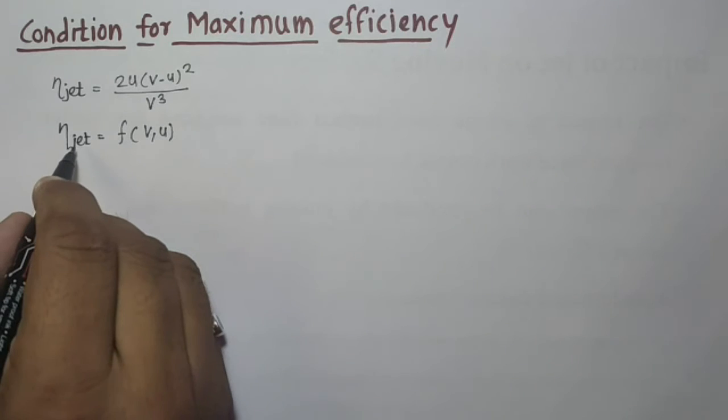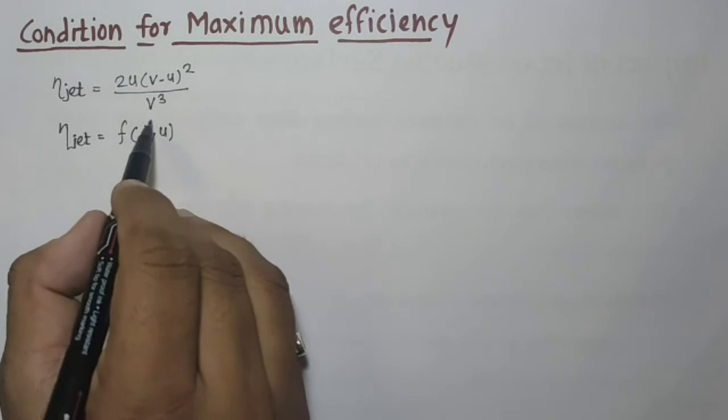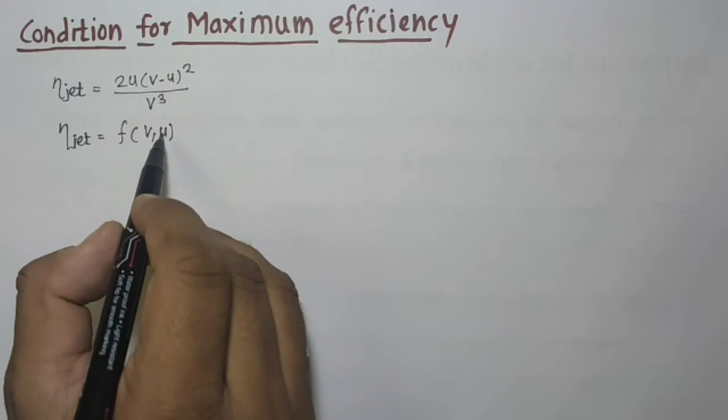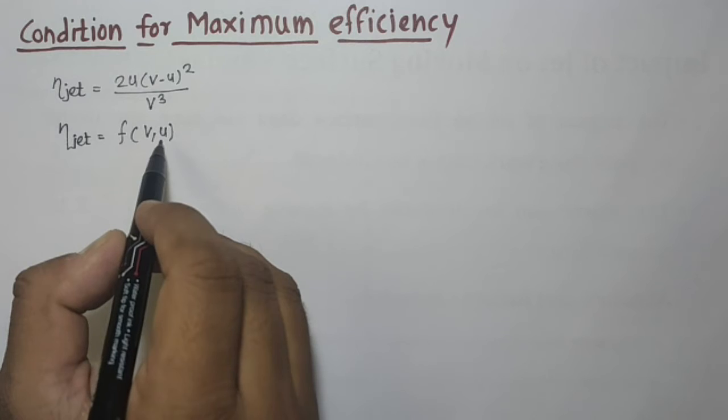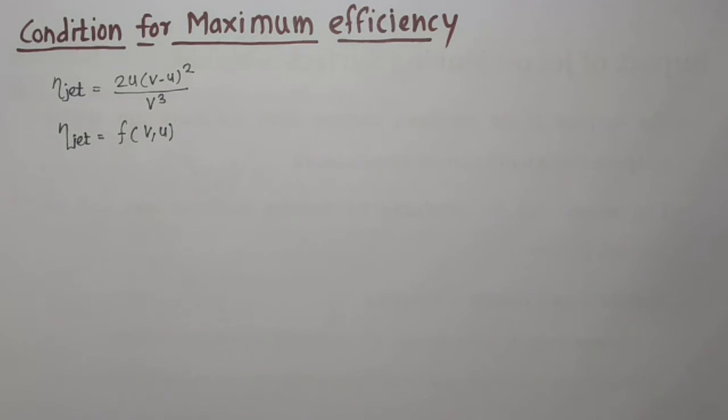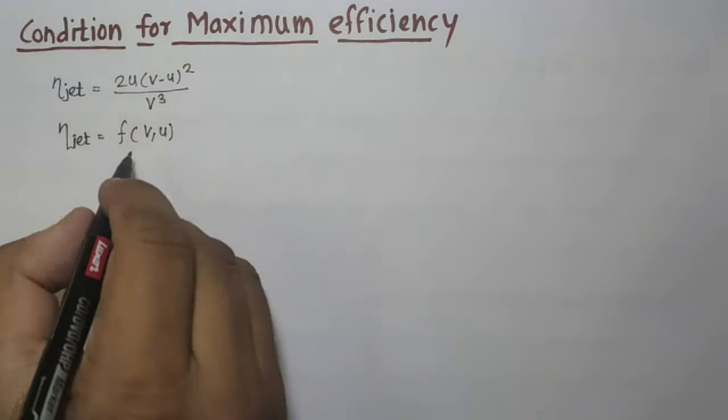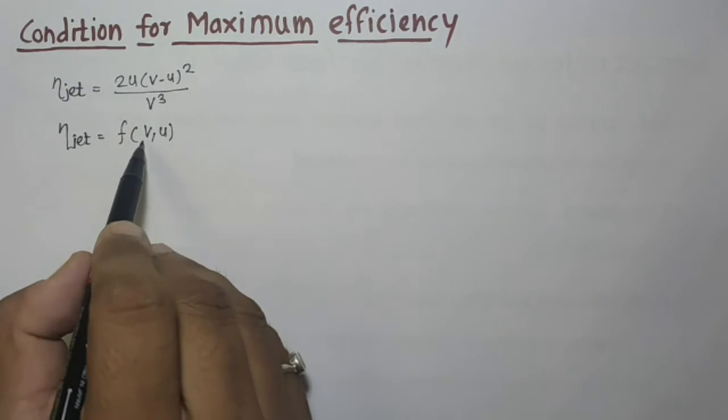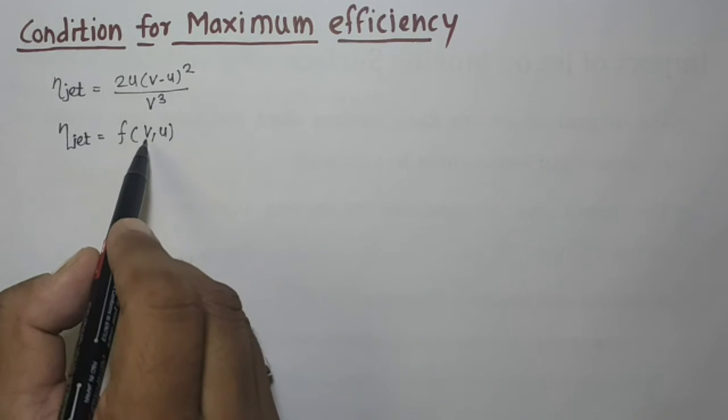Now from these two parameters, if one of the parameters varies, then the efficiency also changes. So we will see whether it is possible to find out efficiency based on v or u.